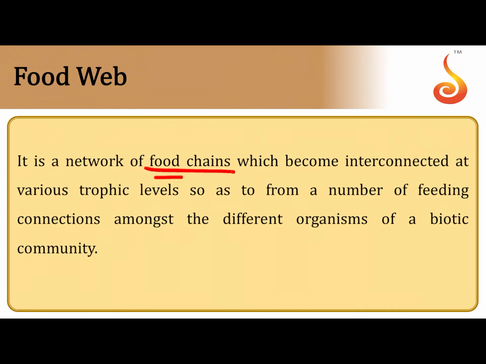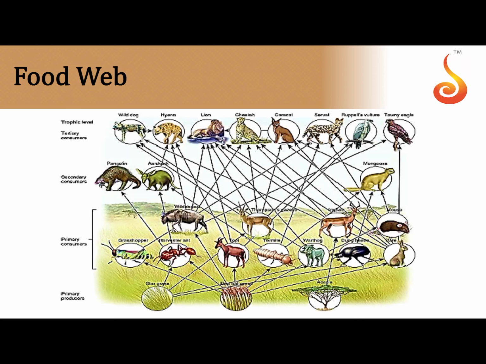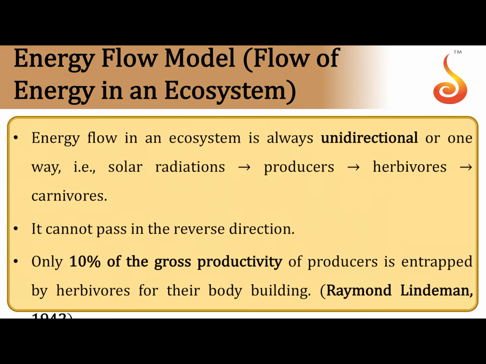Then we have a food web. Now if many food chains get interconnected to each other depending on their feeding connections, then we get a web of food chains, which is referred to as a food web. You can see how all the food chains are interconnected to each other, and these interconnected food chains are referred to as a food web.